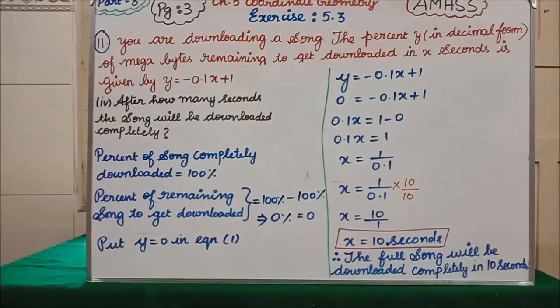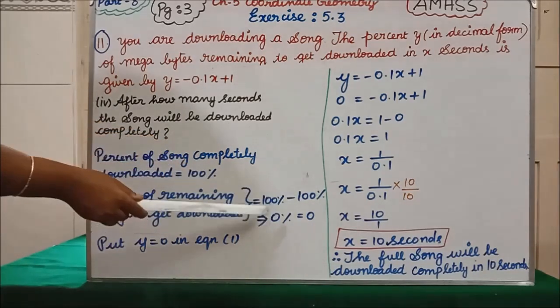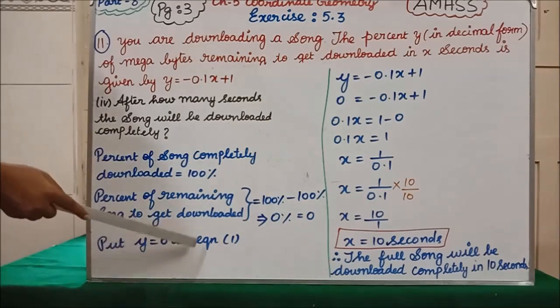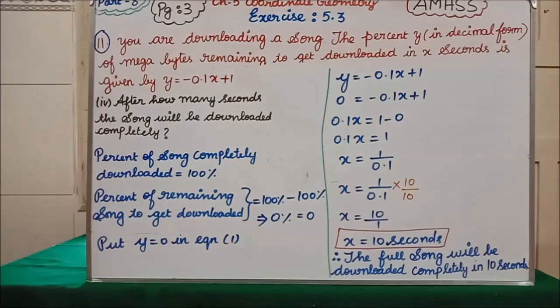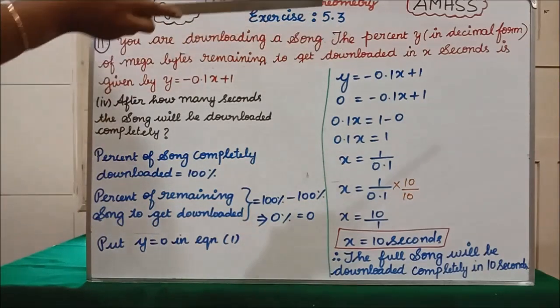Percent of remaining song to get downloaded: is anything remaining? Fully completed means it is fully downloaded. So 100% minus 100% is 0%. That is the answer, 0. Yet to be downloaded is denoted by y, so y equals 0. We have to substitute in equation 1. What is our equation? y equals minus 0.1x plus 1.